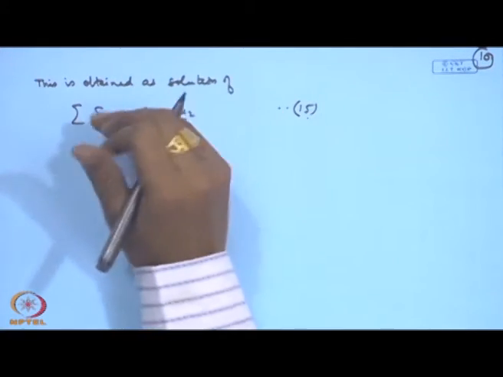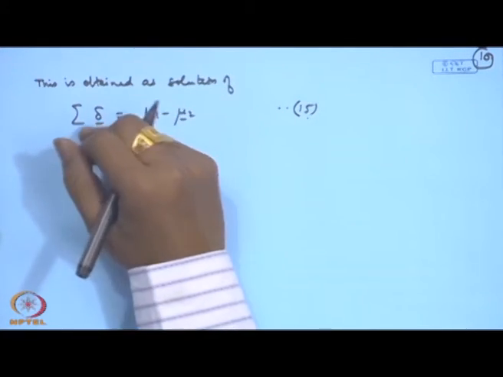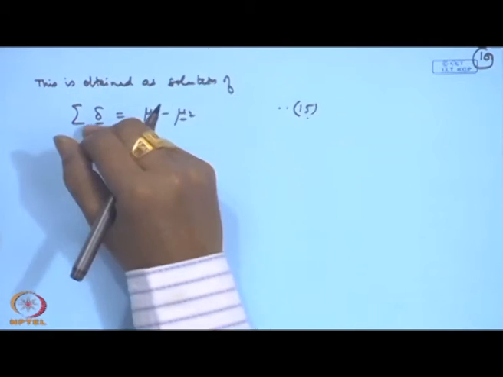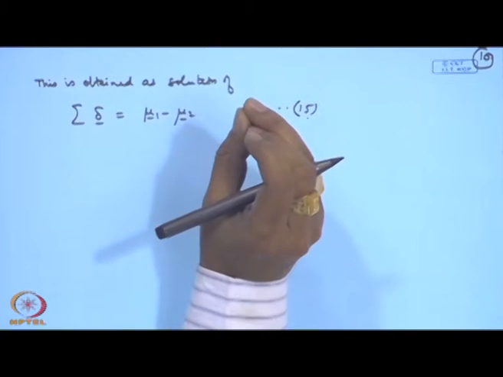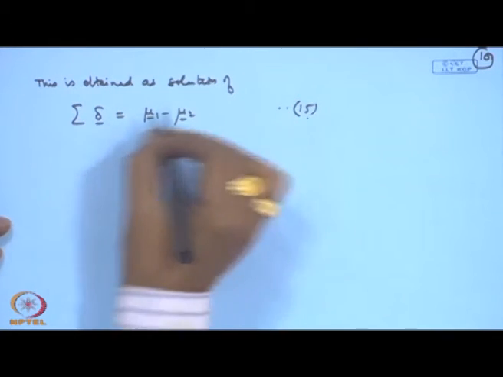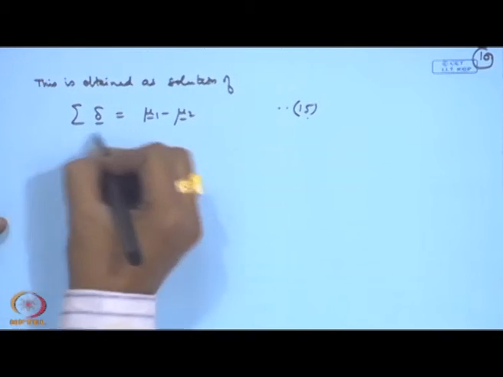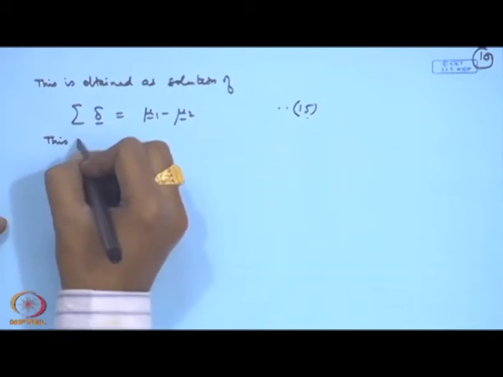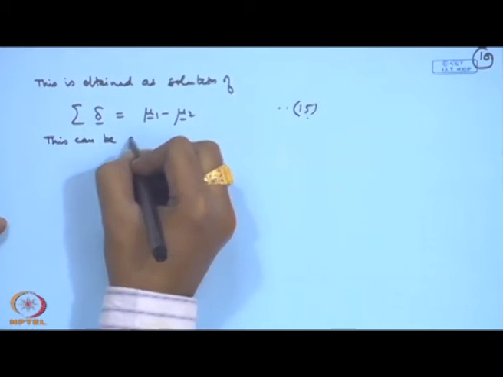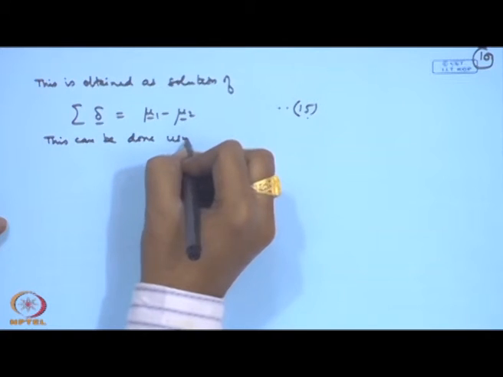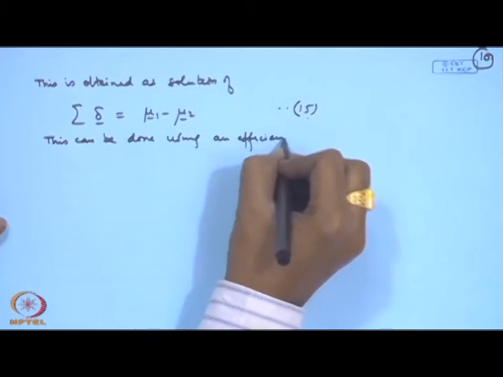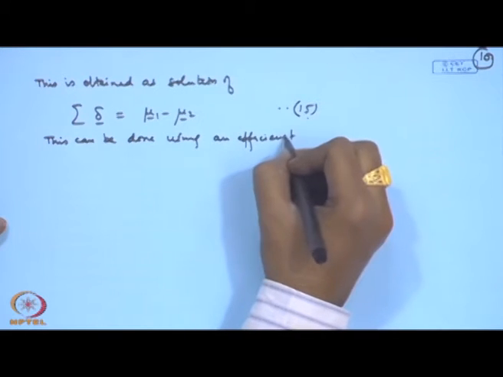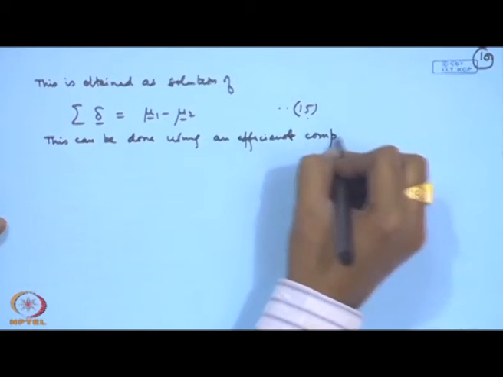For example, Gauss-Seidel, Gauss-Jordan or any other method, because this is basically becoming a system here, because I need the solution delta is equal to sigma inverse (mu 1 minus mu 2). So, this can be done using an efficient computational procedure.